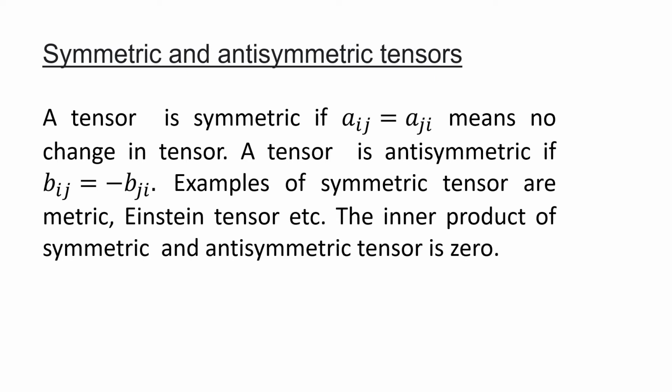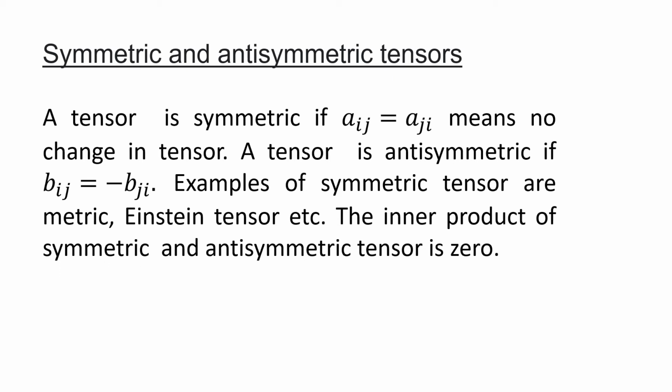And if the tensor changes, suppose we have a tensor b_ij, and if we interchange the indices, b_ij is not equal to b_ji; with a minus sign, b_ij = -b_ji, so that is anti-symmetric.